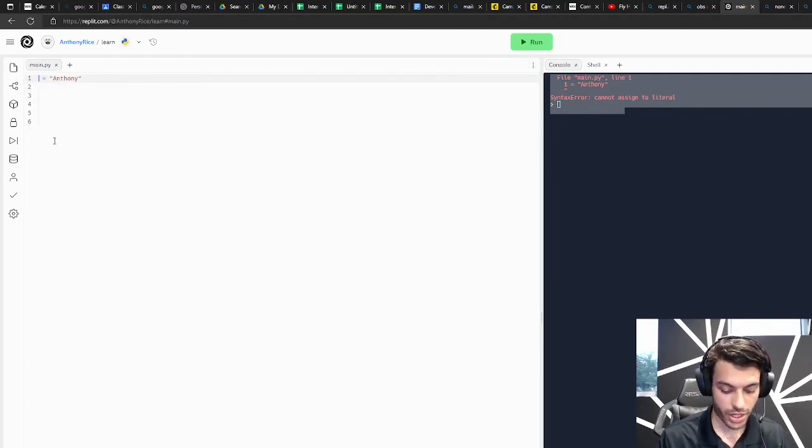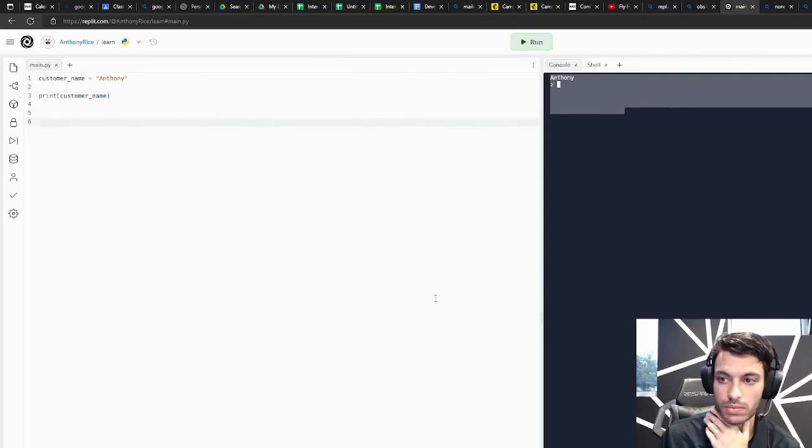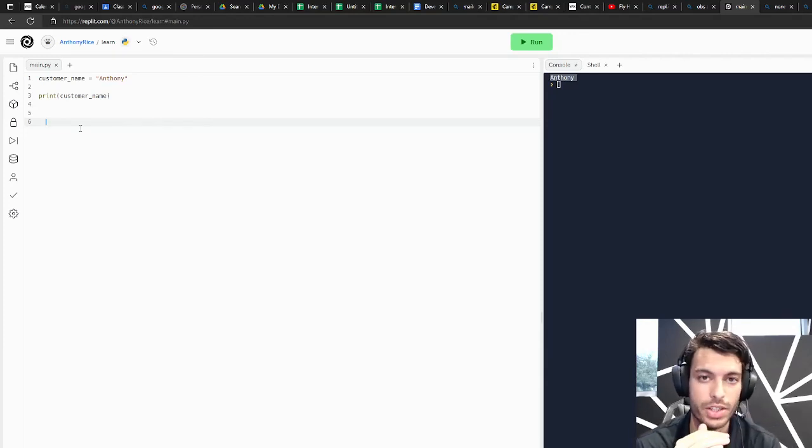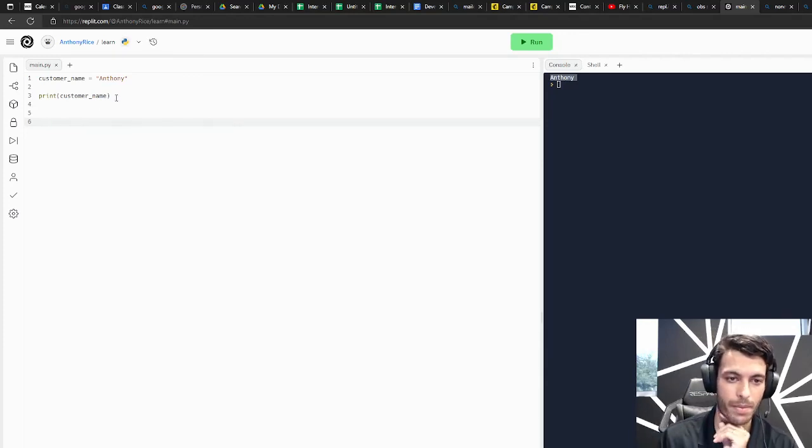And then there can also be no spaces in variable names. So generally speaking, you would want to use an underscore, like I did before, so customer underscore name, right? And if now I print the customer name, customer underscore name, I get my name. And that's essentially what a variable is. A variable is a container for a data type. It contains